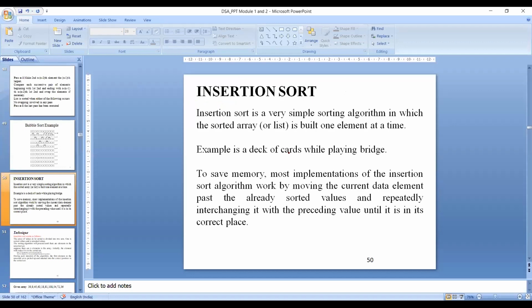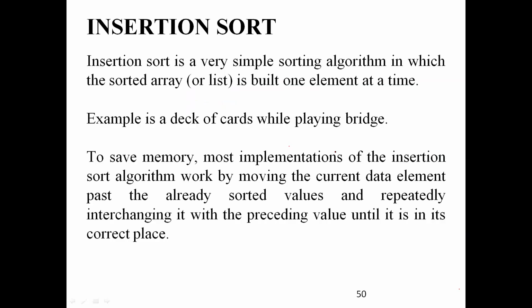So I'm showing the slide on insertion sort. From the name itself, you can tell what insertion is: you're going to insert a particular element in between two nodes. How can you tell how bubble sort works?